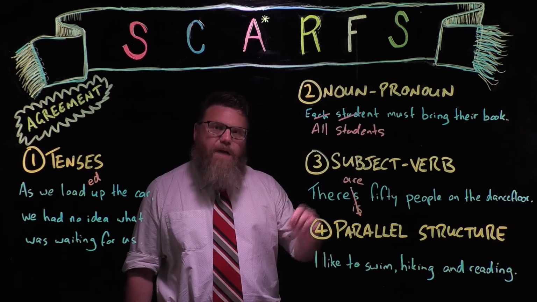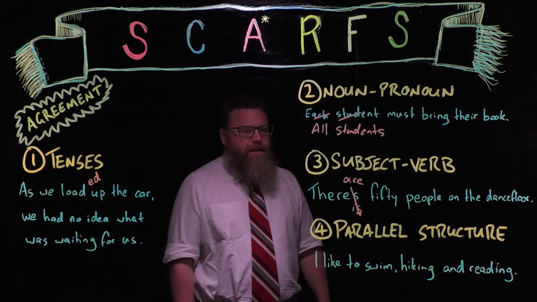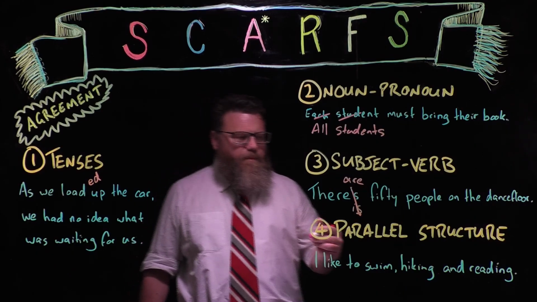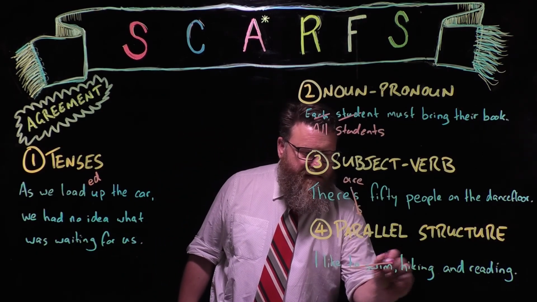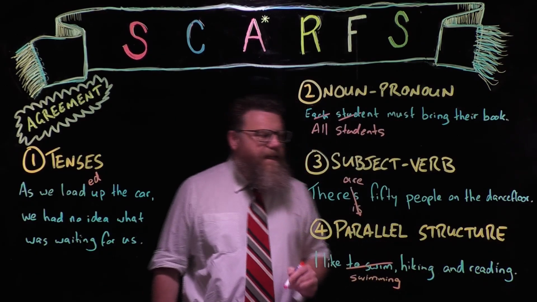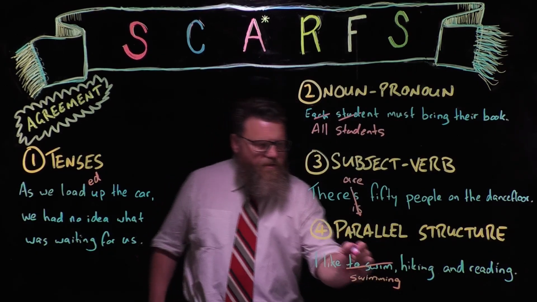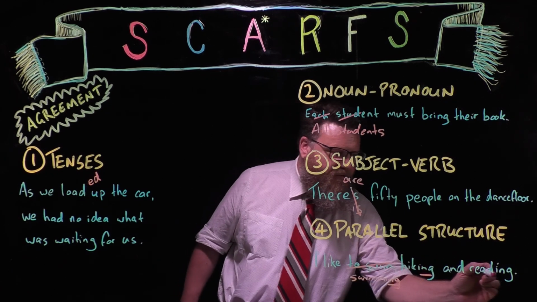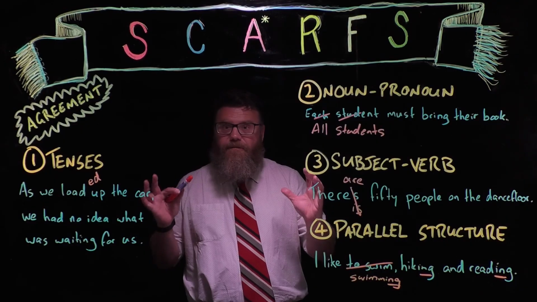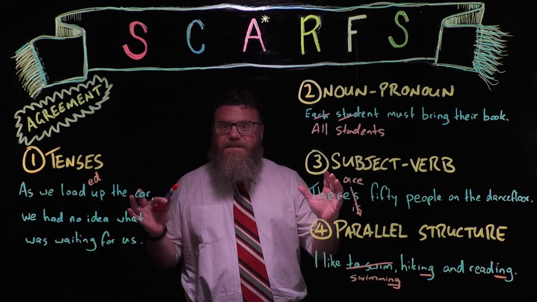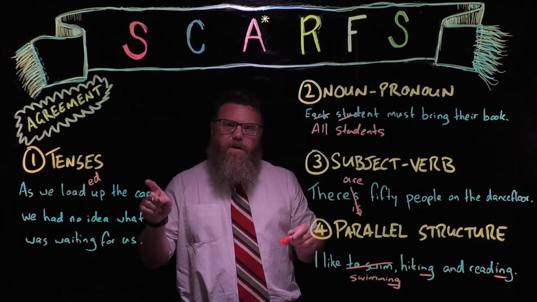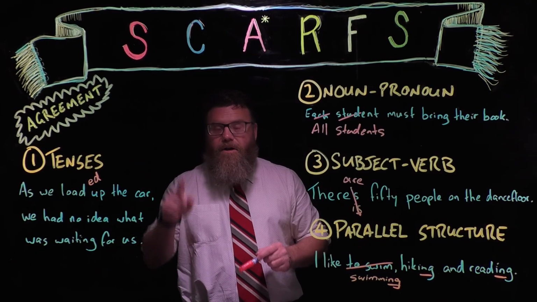We need to change one or the other. So we either need to make it, I like to swim, to hike and to read, or, and I probably prefer this, I like swimming, hiking and reading. And then we've got that parallel structure with the ing verb being used throughout. Okay, so that's how we fix lack of agreement in sentences. In summary, if you'd like to know how to do it in detail for any of these four areas, have a look for that video under SCARFS.